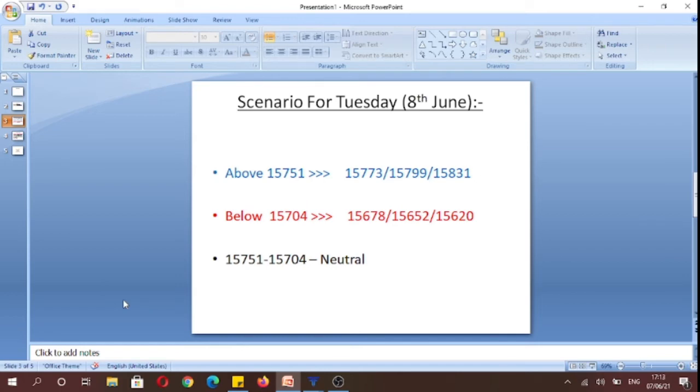And if you remember, the highest amount of puts have been written at 15,700 strike, which suggests that 15,700 should likely hold. But in case it doesn't hold, we have given a scenario of what is likely to happen if we break to the downside. And 15,678 is the low for the index today based on Nifty spot. So below that we can potentially see 15,600 odd levels on the index, and the neutral price range for tomorrow is going to be 15,751 to 15,704, in which one can refrain from making any trades on the index.